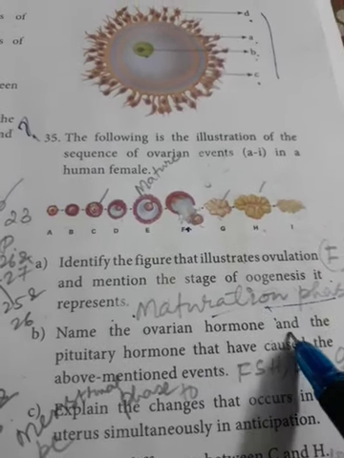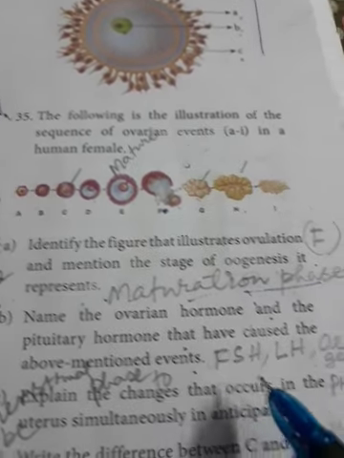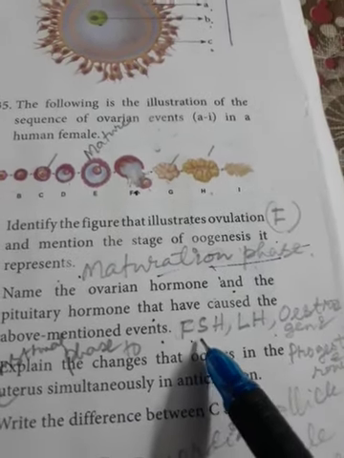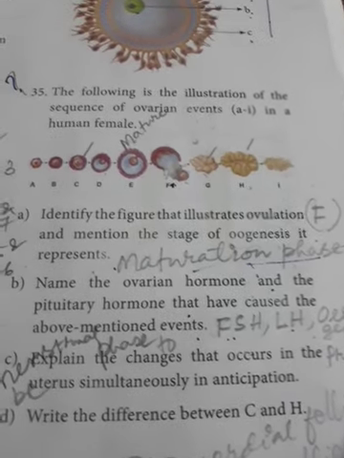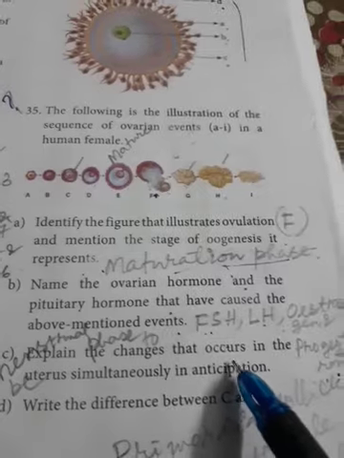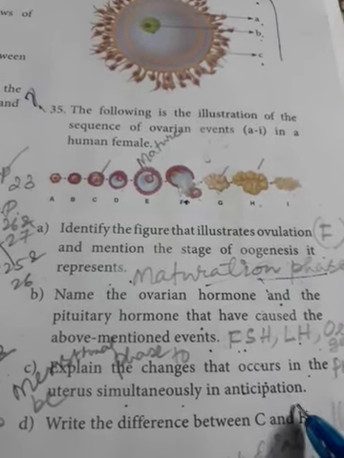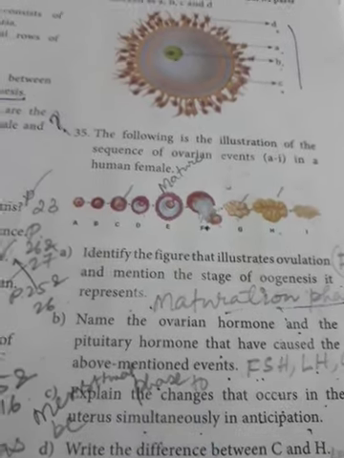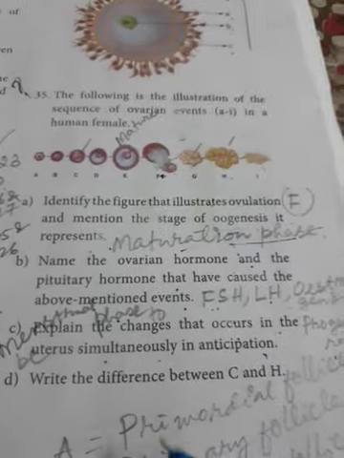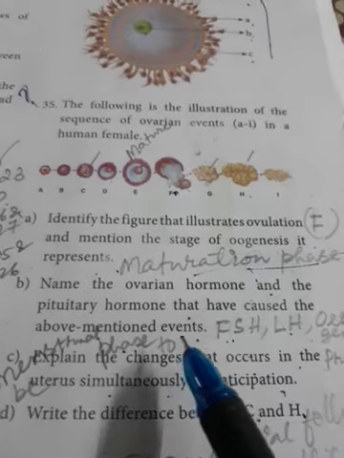Name the ovarian hormone and the pituitary hormone that have caused the above mentioned events. What are the hormones? I have written the answers: FSH, LH, estrogen and progesterone. These 4 hormones. Explain the changes that occur in the uterus simultaneously in anticipation. Same answer as the menstrual phase. All the 4 phases to be mentioned. Now write the difference between C and G.